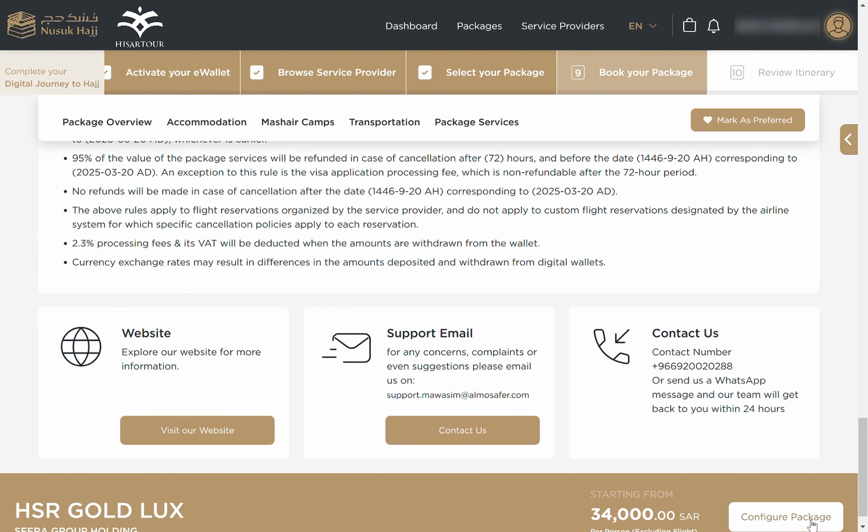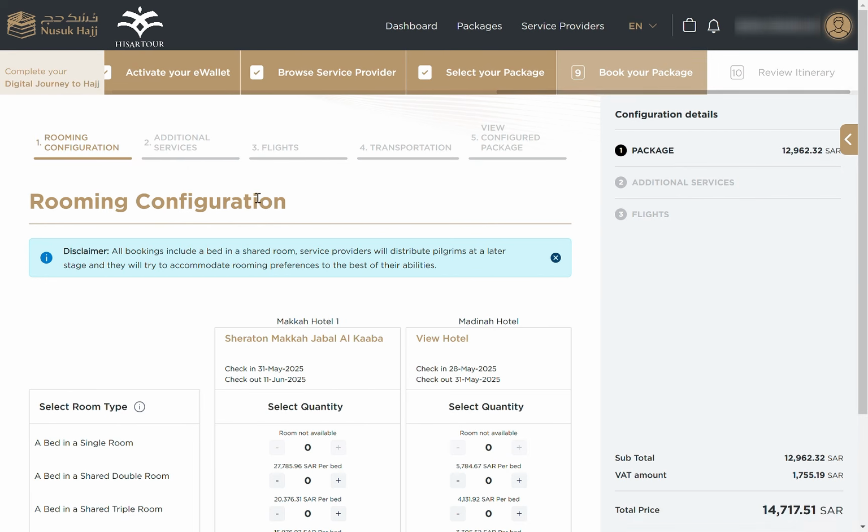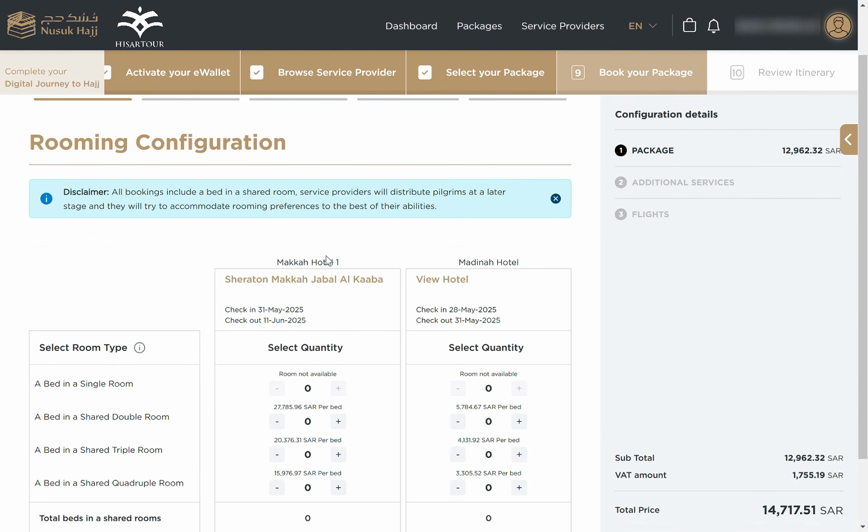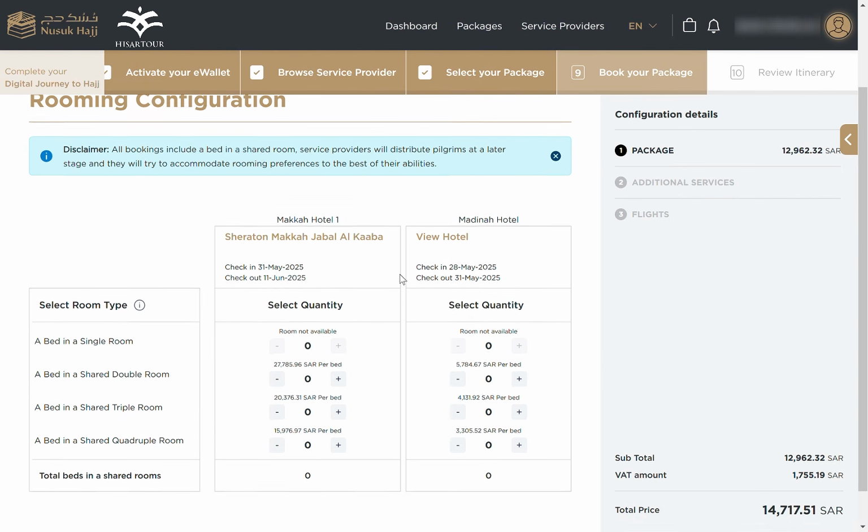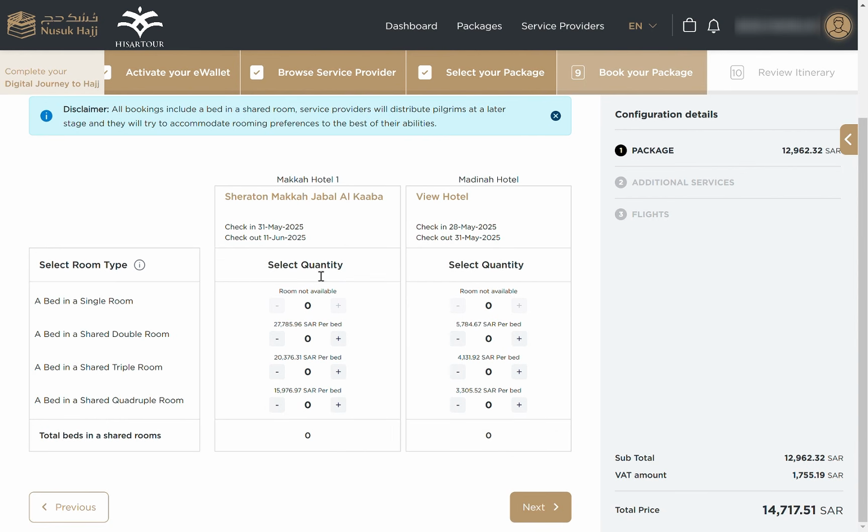So when you click on this, you are going to be directed to the room selection option. If you, for example, want to go with your family of two, you and your husband, and you want to stay in a double room, you're going to click the double room option. If you're two persons in the account, the system is going to allow you to choose two beds in the Mecca Mukarramah hotel, Sheraton, and the Medina Munawwara hotel, View Al Medina.